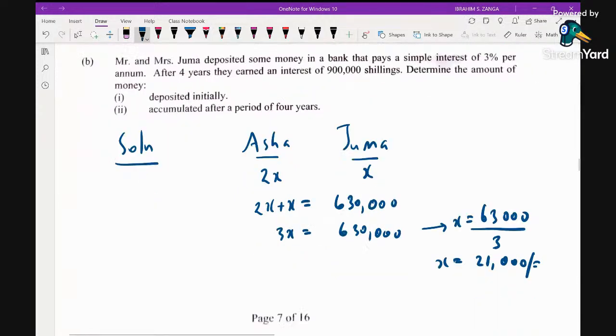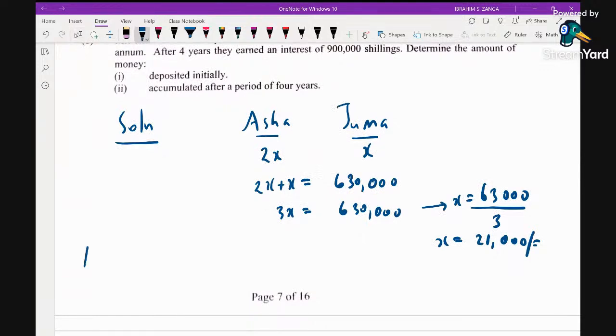So Asha will receive 2X, which is 2 times 21,000 shillings. Oh, there is a minor mistake actually. We have to be careful. It is 210; this one here is supposed to be 210.